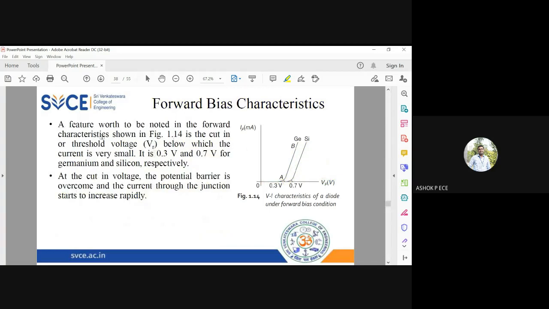That's what you see. It is given here, and this 0.3 volt or 0.7 volt is denoted by V gamma. V gamma is called the barrier potential or cut-in voltage. Cut-in voltage means the voltage above which the diode starts conducting. So it is nothing but the barrier potential for silicon and germanium. For germanium, it is 0.3 volt, and for silicon, it is 0.7 volt. So many names are there. It is called cut-in voltage, or it is called barrier potential. Anything you may call it, the meaning is the same.